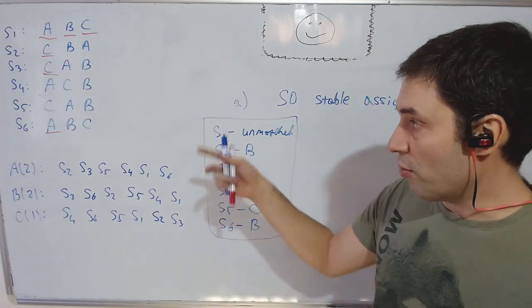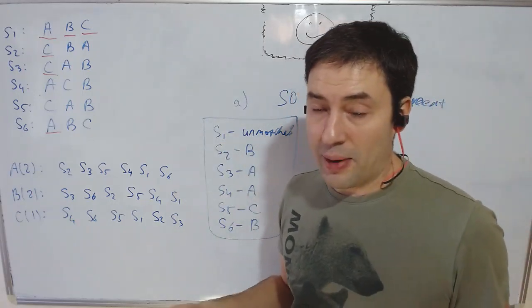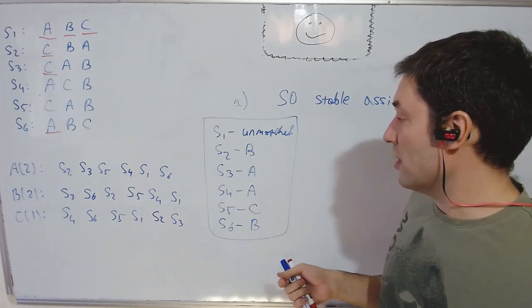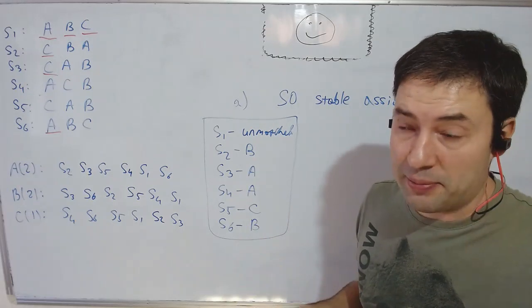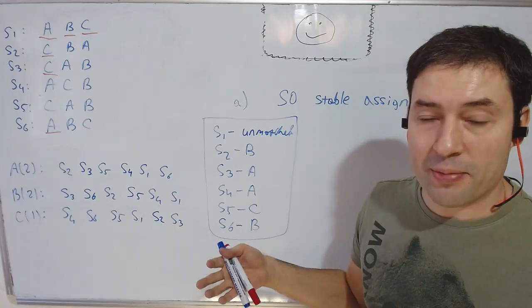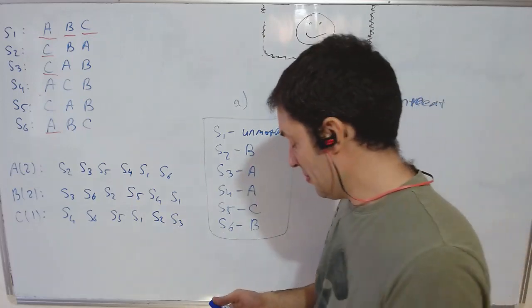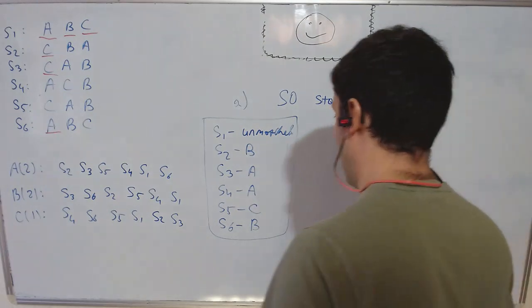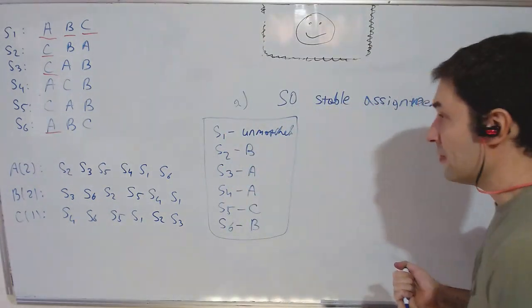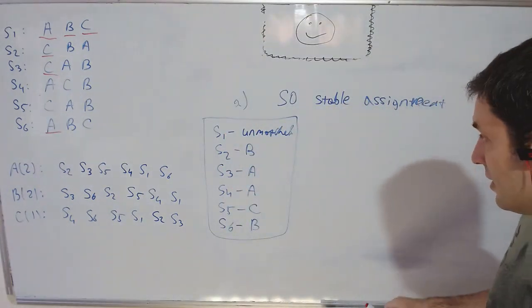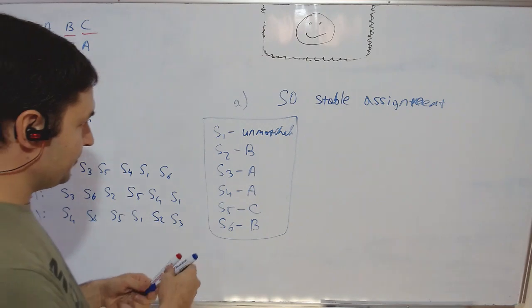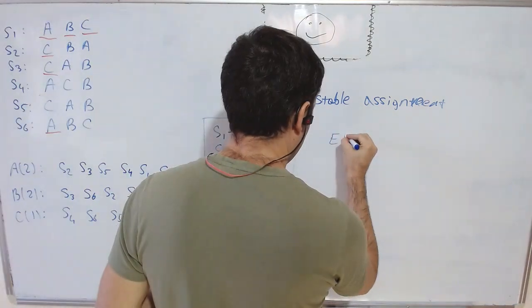Now, in a particular problem, of course, we need to check it, because it might happen that the best stable match for students also happens to be Pareto efficient. Who knows? There are many Pareto efficient matches there. So that's what we actually need to check. So let's try to argue whether it's efficient or not.